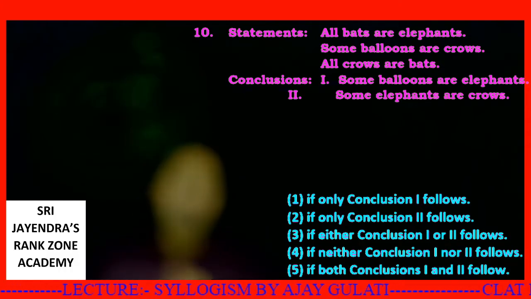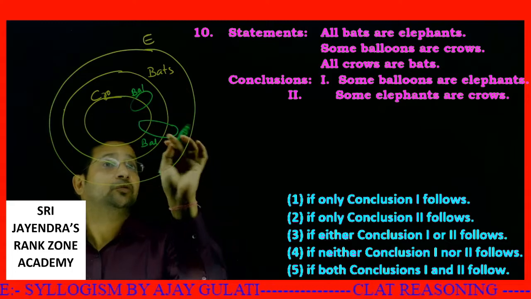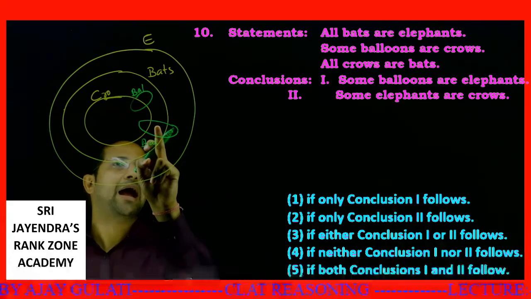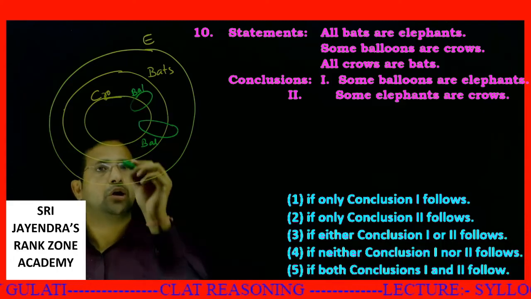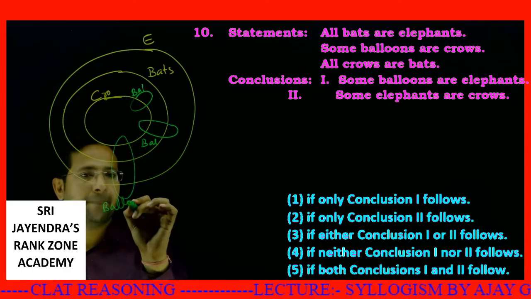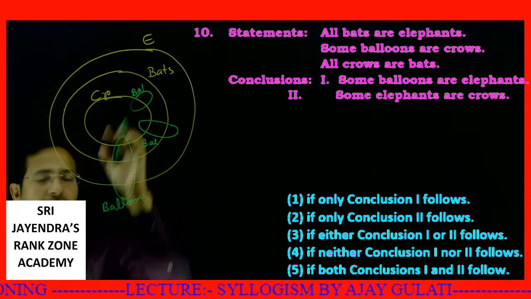In this part, what's happening is balloons are intersecting with crows, bats as well as elephants. Or there could be a possibility that some balloons might be the ones which don't intersect with any of the elephants.